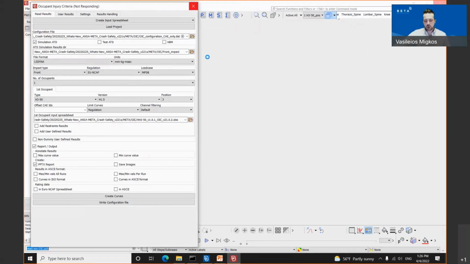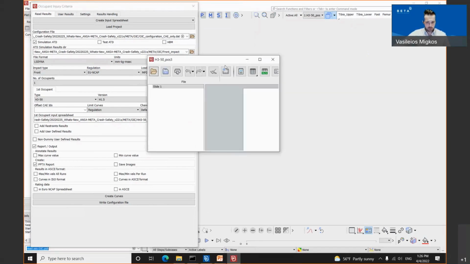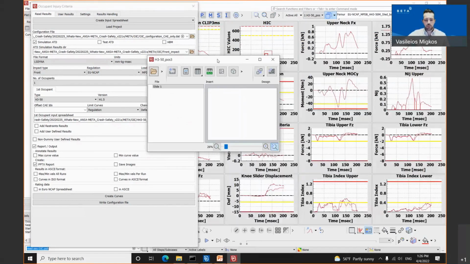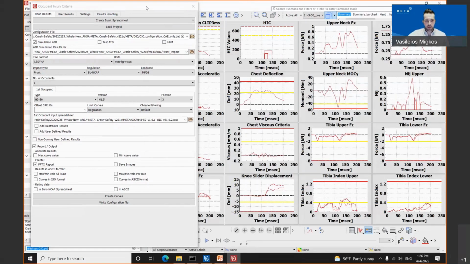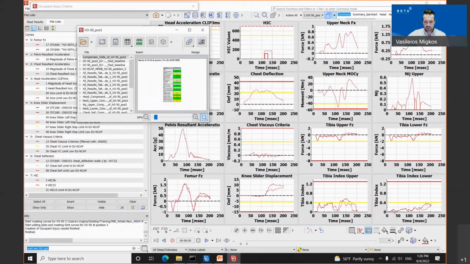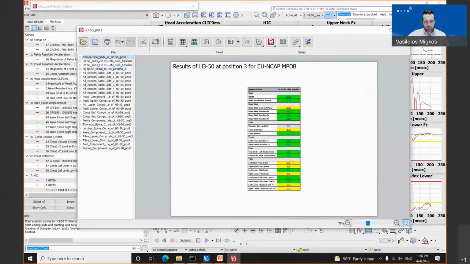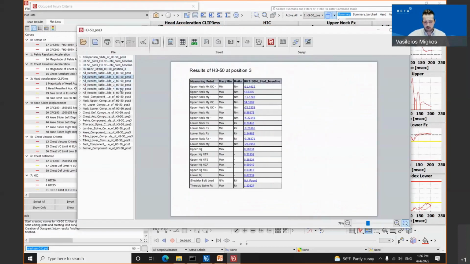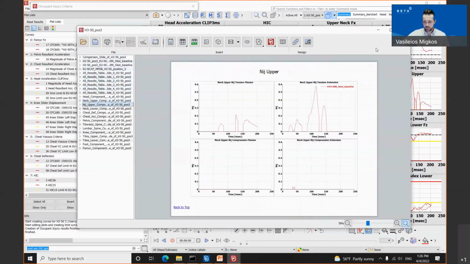Regarding the report, on the top of this report, we have again a summary overview. The reports are created by our tool according to the protocols. And as you can see, in a couple of seconds, the complete report will have been created by our tool. As I have mentioned, we have successfully created the report. On the top, we have the summary or the comparison slide, and all the other necessary slides according to the protocol have been created by our tool.